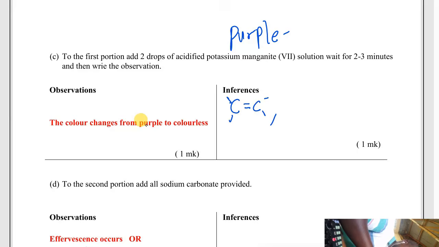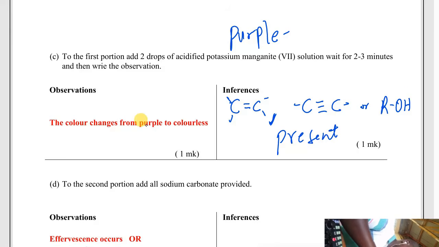Check the way I'm surrounding the carbon with 4 covalent bonds. This carbon must be surrounded: 1, 2, 3, 4. Or ROH. ROH stands for alcohols. So these are the three that are present whenever we are testing with potassium permanganate. These three are either present or absent. If the color did not change and remains purple, it means all three are absent. The keyword is present, absent.